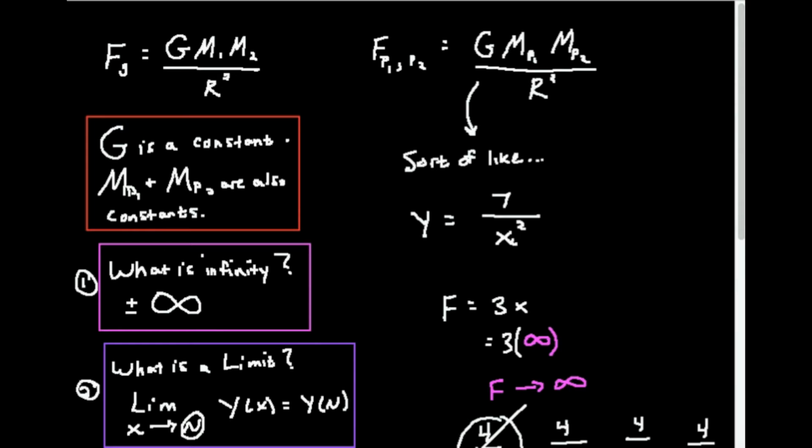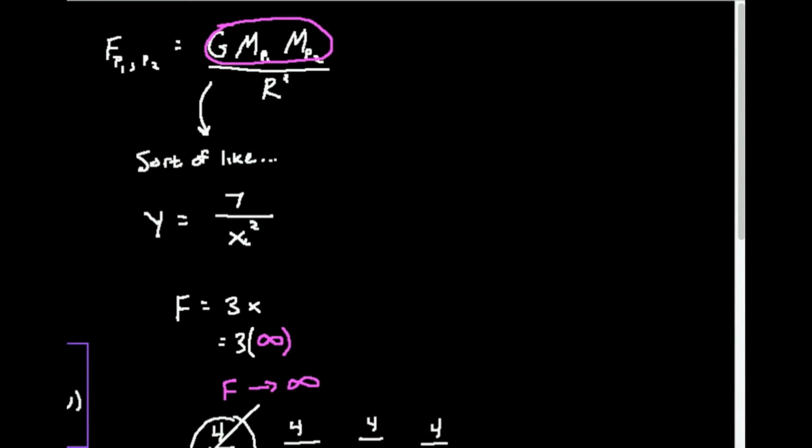Now, if I were to determine this for, say, two planets, planet 1 and planet 2, then the equation becomes G, the constant, times the mass of planet 1 times the mass of planet 2 divided by the square of the distance between them. Essentially, G is a constant, and because the mass of the planet really doesn't change, all this stuff up here is just a constant. So you could think about it like this: if the force was y and r was x, this is just like y is equal to some number over x squared, right? This is a function that you've probably seen before.